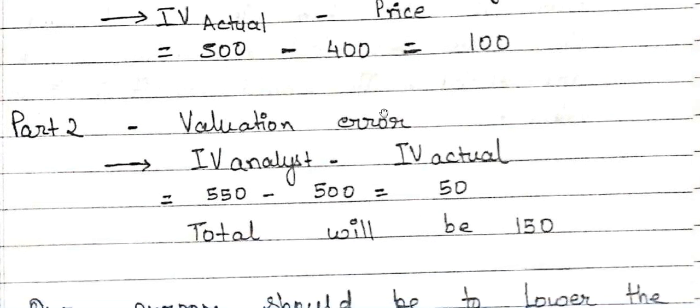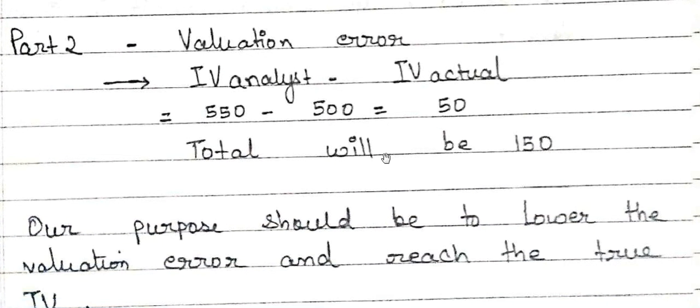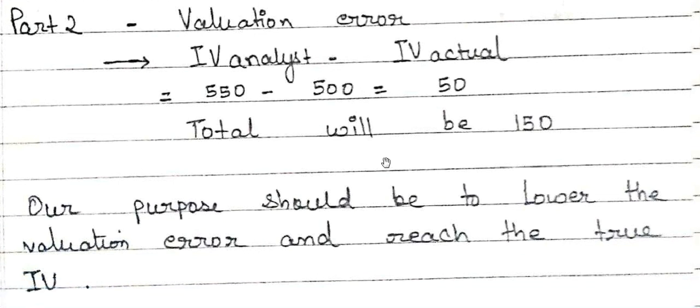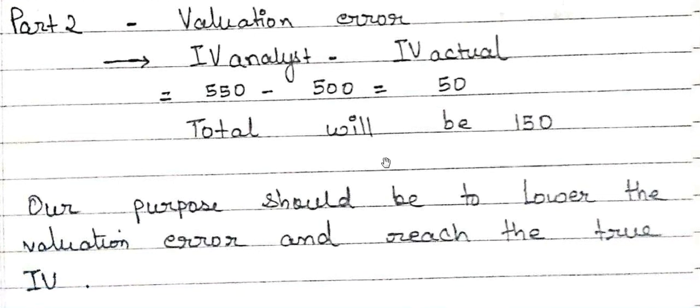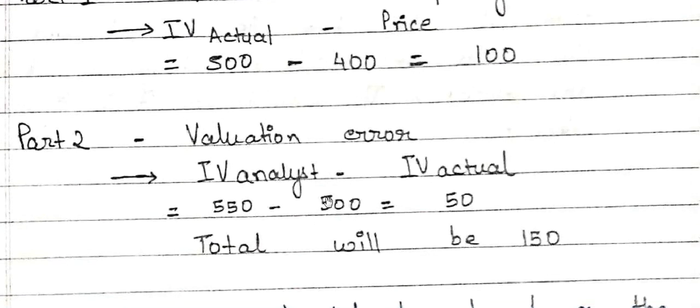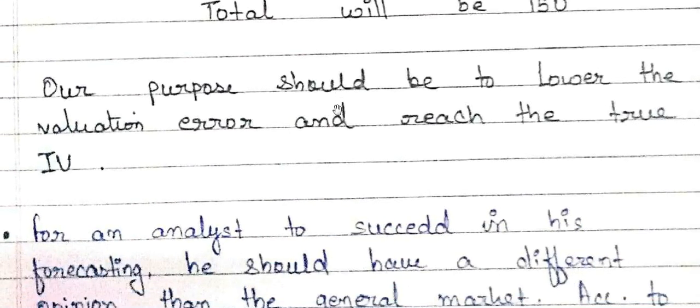So this is our LOS-A. But there are a few additional points that I have written over here. The first point is our purpose should be to lower the valuation error and reach the true intrinsic value. That is very obvious from this question, that we have to reduce our valuation error, because valuation error refers to a mistake. So we have to reduce our mistakes and reach the true intrinsic value. As in this sum our true intrinsic value was 500, so we have to get closer to 500. That will be very beneficial for us, because we cannot get to the true 500 as we do not have 100% information, but we can actually get close to 500. So this should be our main purpose.